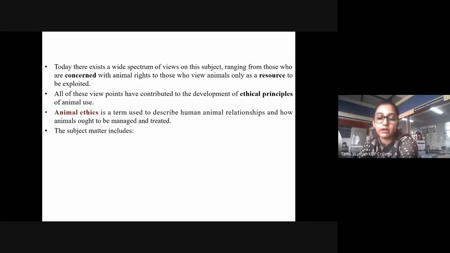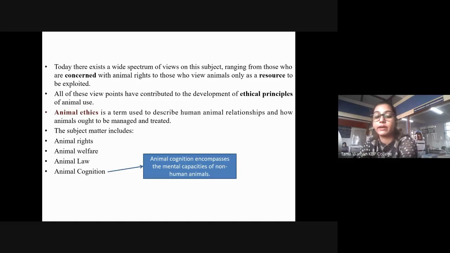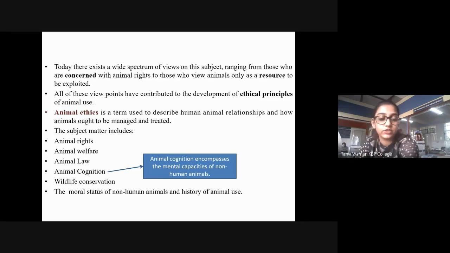The particular subject matter of animal ethics is going to include animal rights, animal welfare, animal laws, animal cognition. Cognition as in it is going to encompass the mental capacities of non-human animals. Non-human animals are animals, right? So their mental capacities are also taken into consideration. What effect is happening on their psychology? Okay. Wildlife conservation and the moral status of non-human animals and history of animal use. Okay. This is the end.